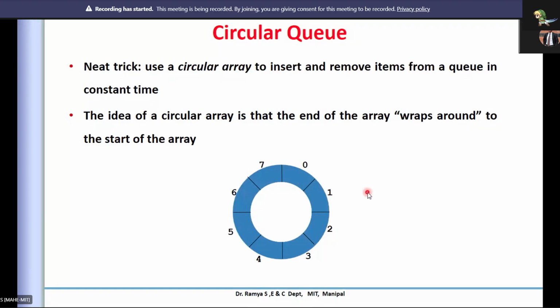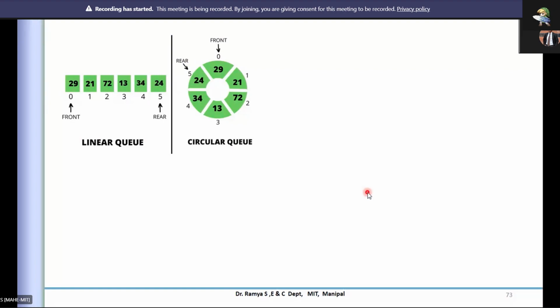So if you see this implementation, this is how the linear queue will be. You have a front pointer which is pointing to the first element.